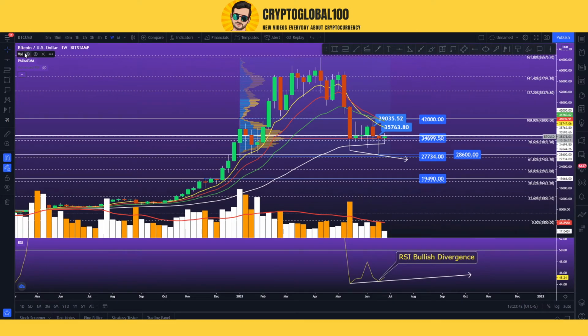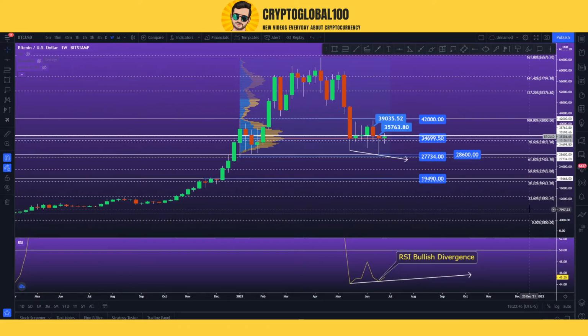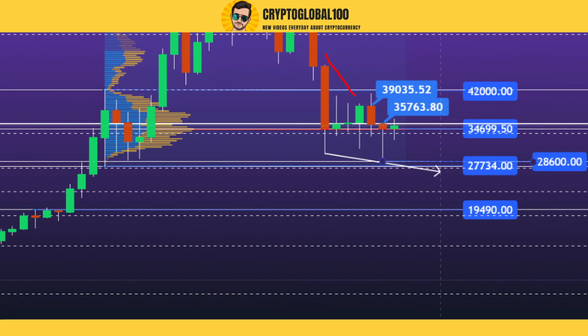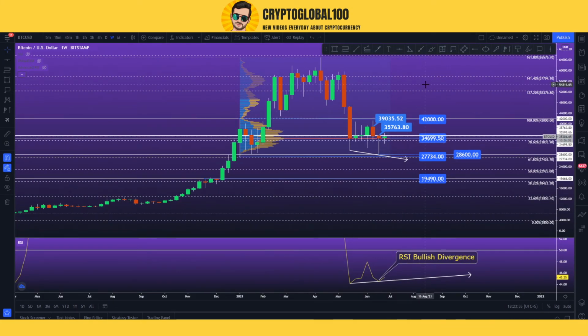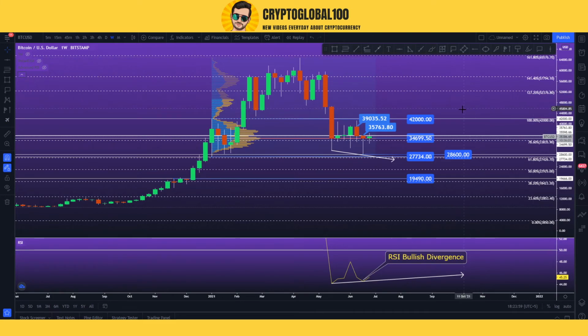Let me turn off this one. Let me turn off this one as well. This is what I'm telling you guys, squeeze area. From there, with a huge volume, we can break out. But right now, this is the scenario of the Bitcoin. Wait for today, and let's hope for what's going to happen tomorrow.